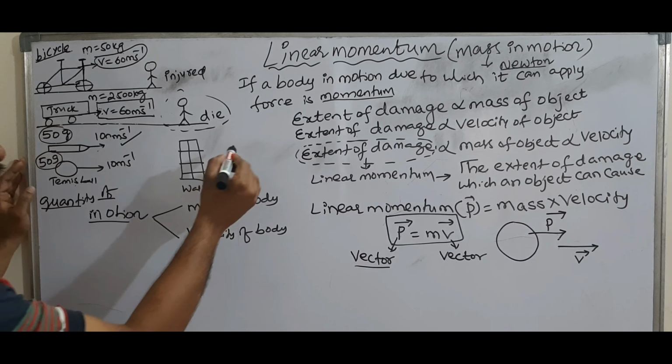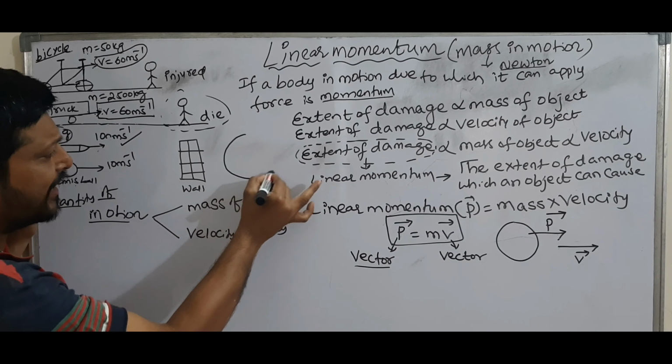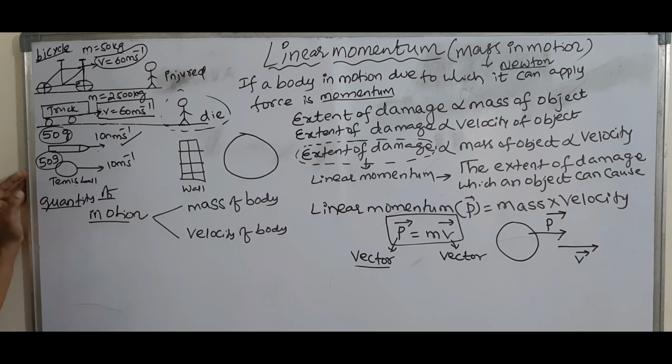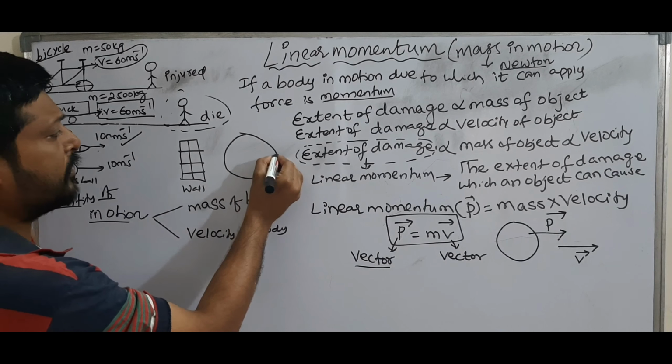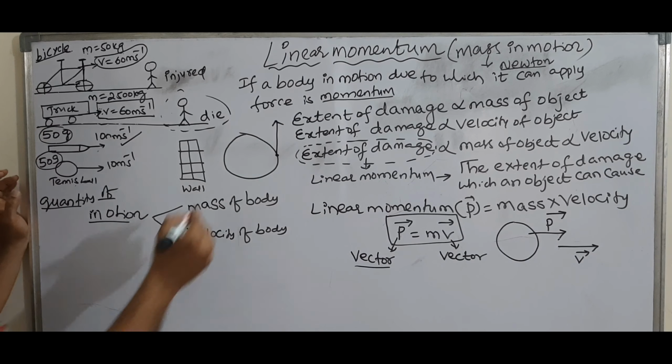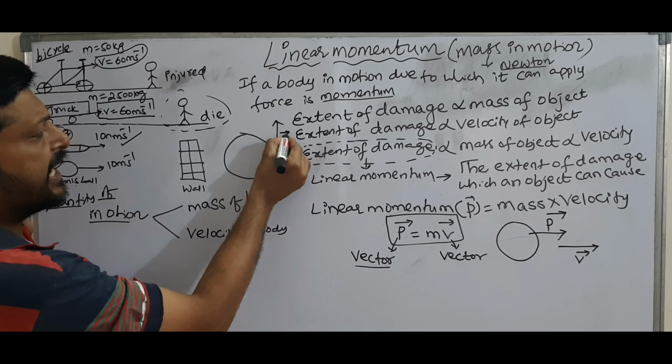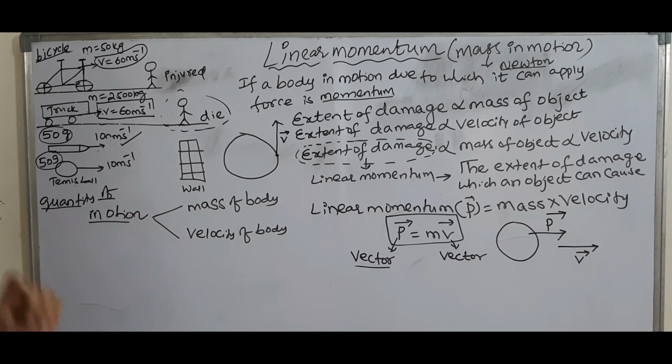Next, suppose a body is moving along a circular path. We know very well, to find the direction of velocity at any point, simply draw a tangent at that point. This tangent gives the direction of velocity at that point.